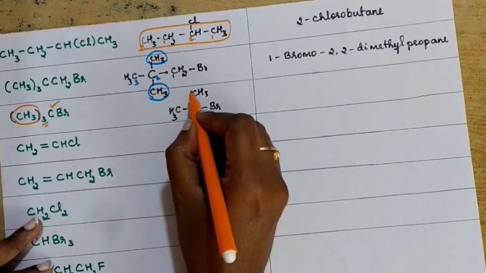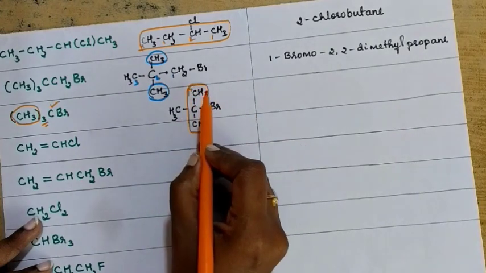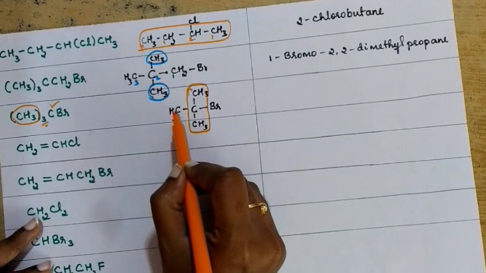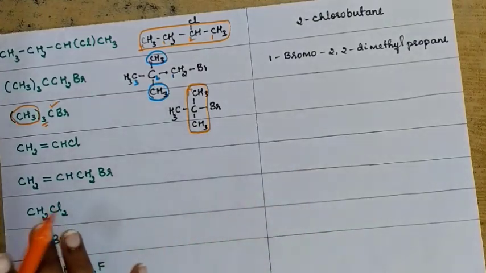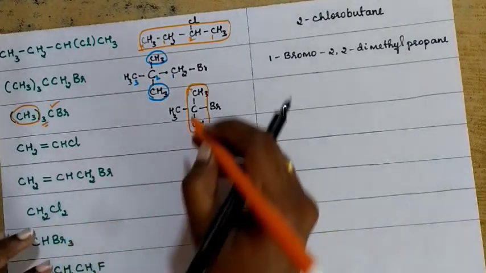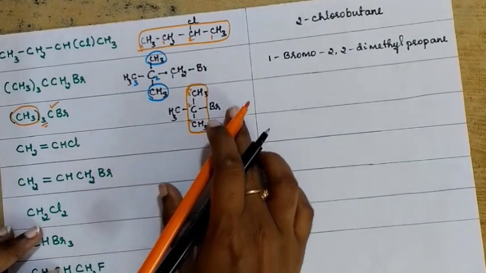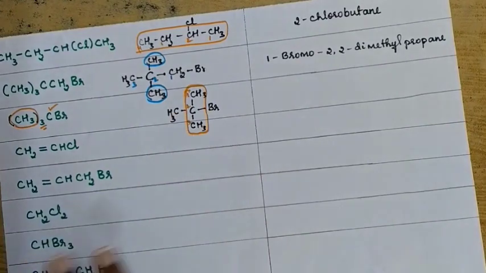That is why the parent chain is going to be like this, or you can go like this, 1, 2, 3. In all the 3 ways, 3 carbon atoms are going to be there. And numbering will be like this, 1, 2, 3. Both bromine and methyl groups are present on the same carbon atom.